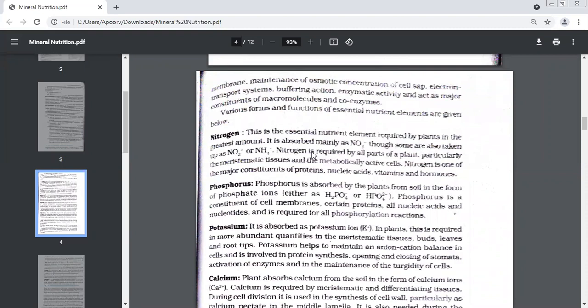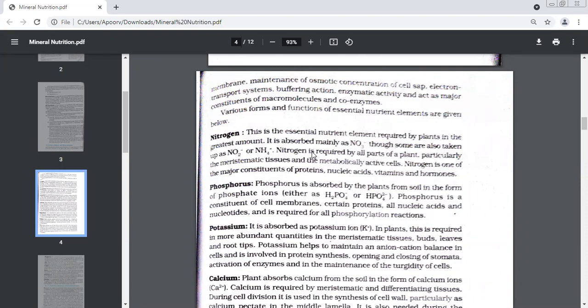After nitrogen, the second essential element is phosphorus. Again, it is absorbed by the plants from the soil. It is absorbed from where? From the soil in the form of phosphate ions or biphosphate ions. Phosphorus is very important because it helps in the formation of cell membranes, formation of proteins, formation of nucleic acids.